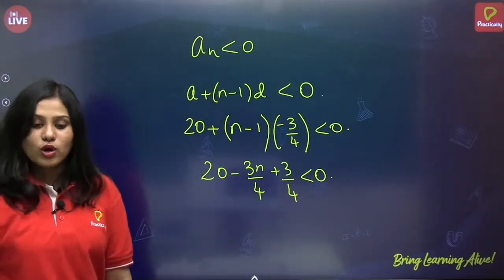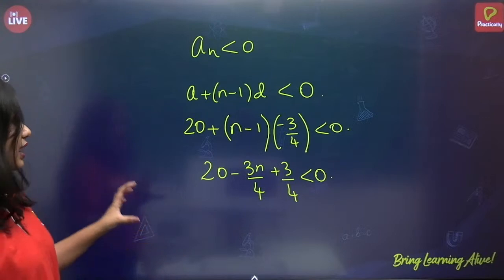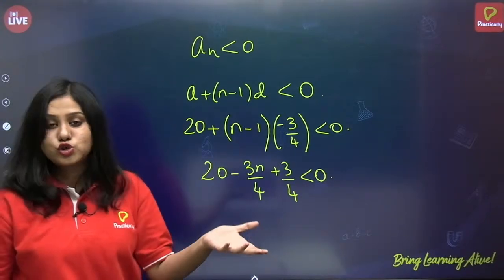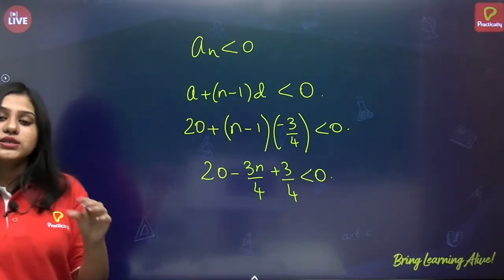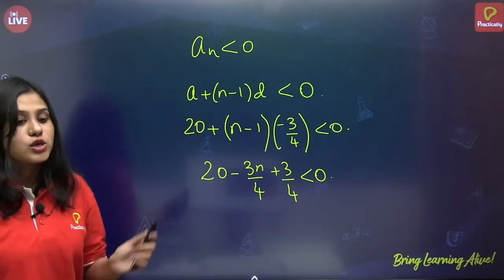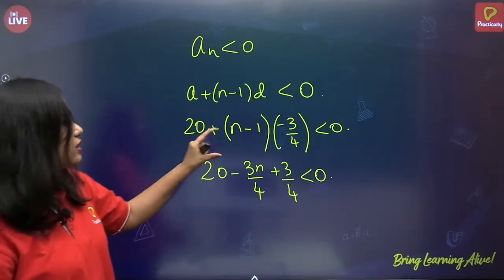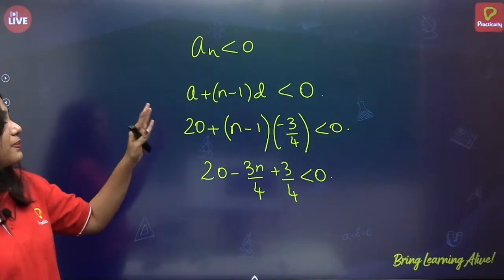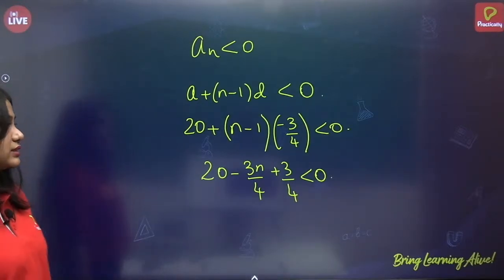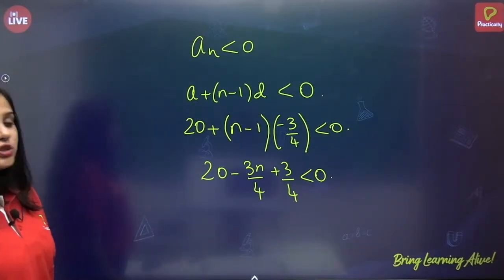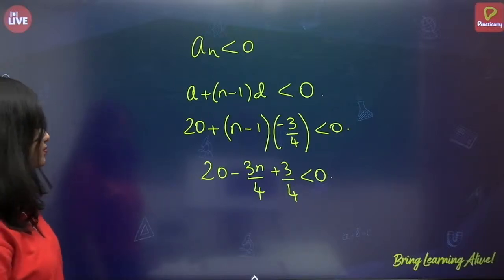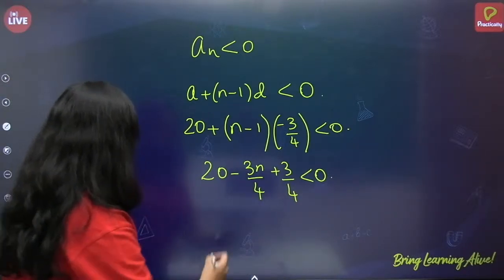Correct? So what are we doing? We know that that term should be negative. So we are just saying some nth term is negative. That is why we set an to be less than 0. That is, a plus (n minus 1) of d less than 0. And we have substituted the values. Correct? Now let us solve this.